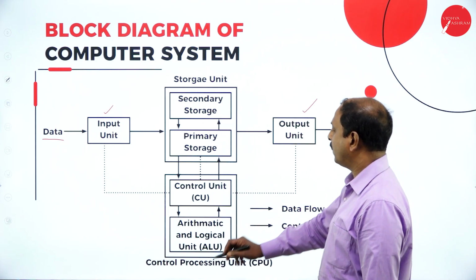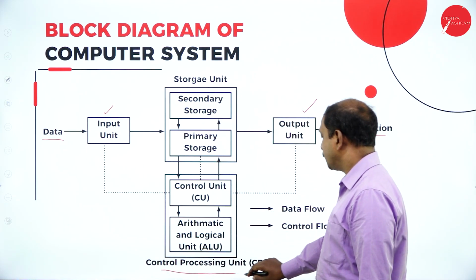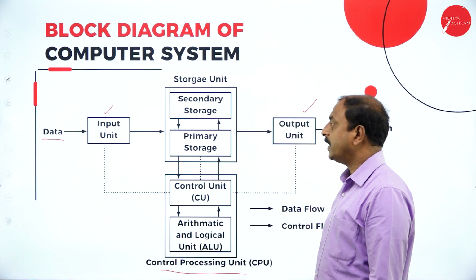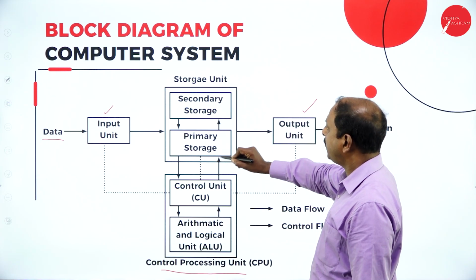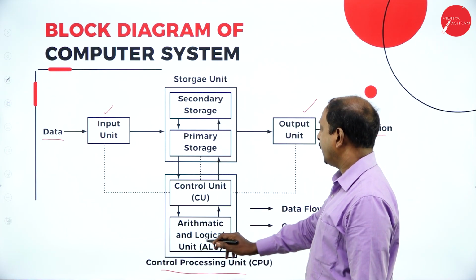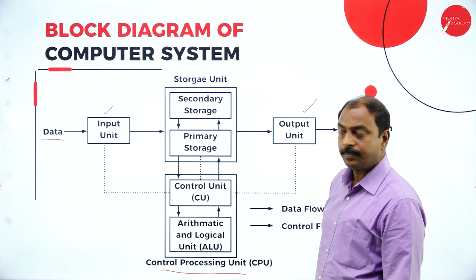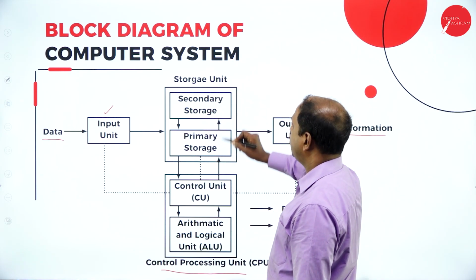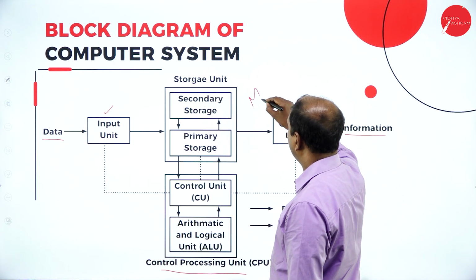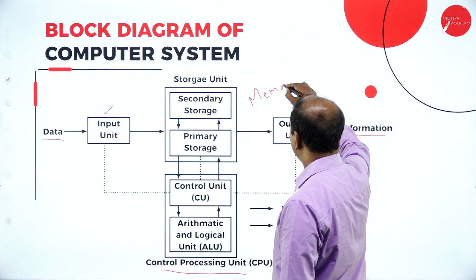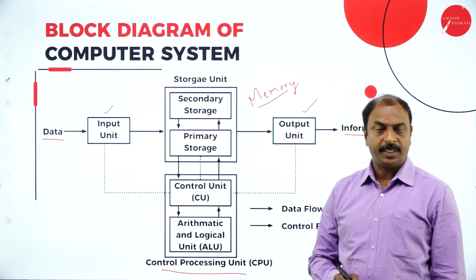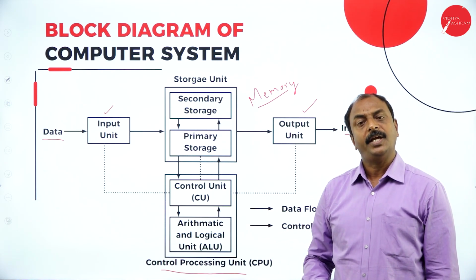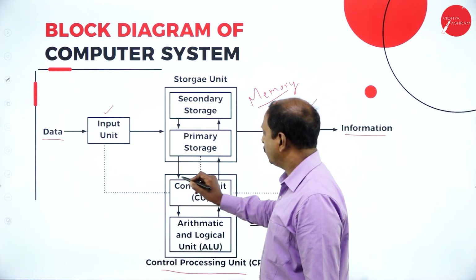Next we have the CPU, the central processing unit, and the CPU has three parts: the memory unit, the control unit, and the arithmetic and logic unit. The storage unit is nothing but computer memory, and as we have seen, computer memory is used to store the data, instructions, and information. What is the control unit?